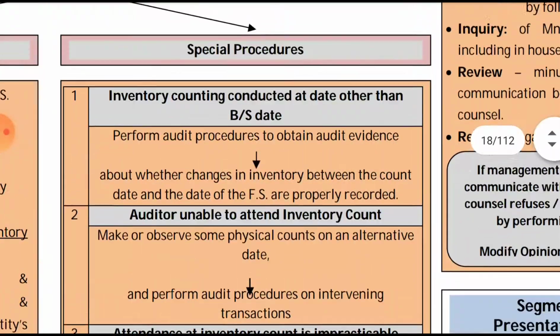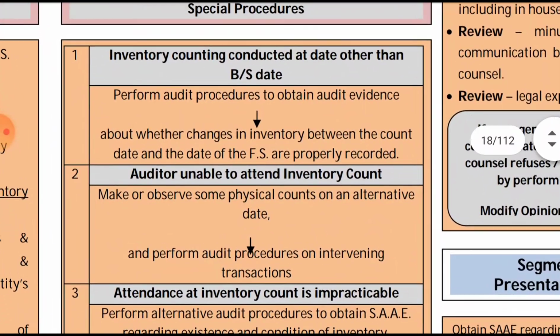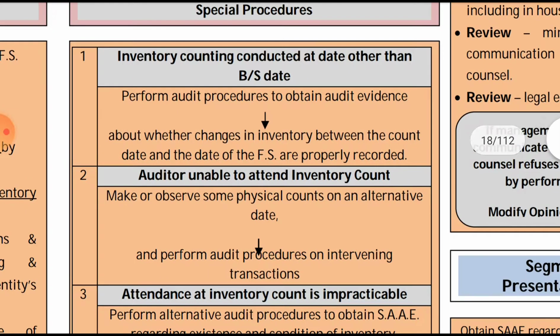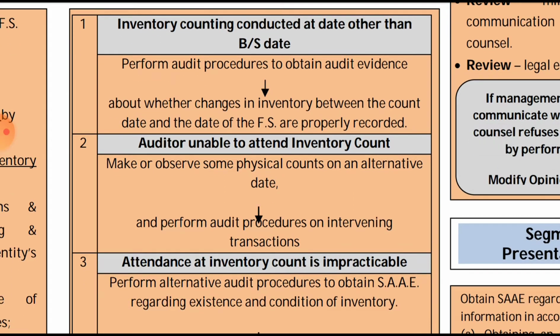Now special procedure, there are various cases. First is inventory counting conducted at a date other than the balance sheet date. So it has not been done on 31st March, the closing date, but on some alternate date. Then the auditor will perform audit procedure to obtain sufficient and appropriate audit evidence about whether the changes in the inventory between the count date and the date of the financial statement are properly recorded.